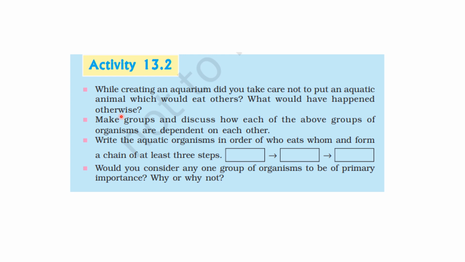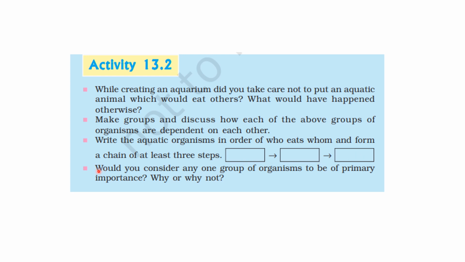Okay, so you can make groups and discuss how each of the above groups of organisms are dependent on each other. Now write the aquatic organisms in order of who eats whom and form a chain of at least 3 steps. We are talking about aquatic organisms. Initially you can have plants, the aquatic plants. Secondly you can have small fish, which suppose feeds on aquatic plants. Then you can have a big fish which eats smaller fish. Like that you can have.